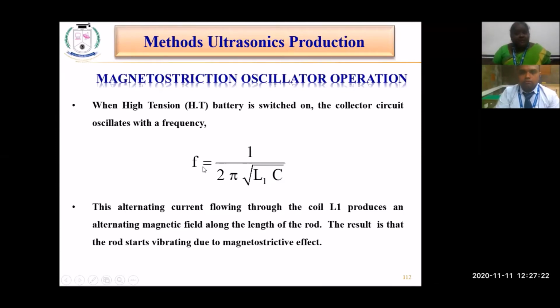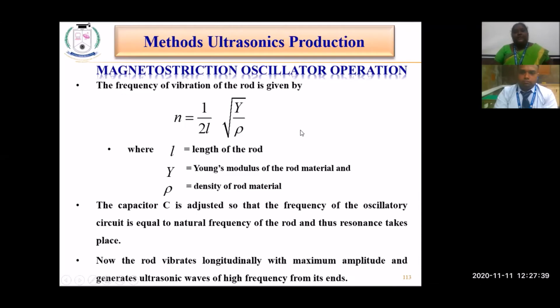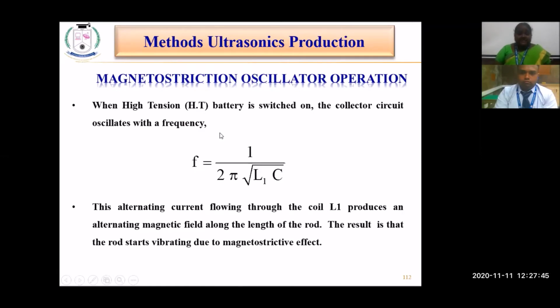So the frequency of the ultrasonic sound wave produced here is determined by the expression f equals 1 by 2 pi square root of L1 C. Because of the magnetostrictive effect, the rod starts to vibrate and produces ultrasonic sound. The frequency of vibration of the rod also depends on other parameters. This is a simple frequency representation for the collector tuned oscillator circuit.